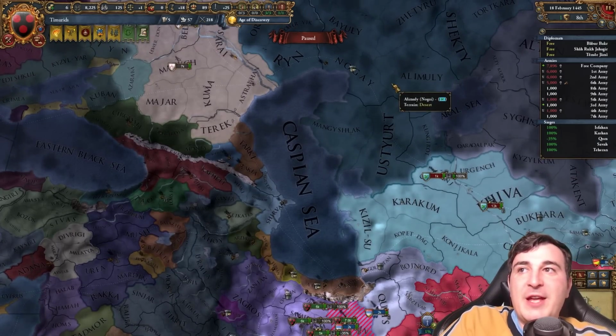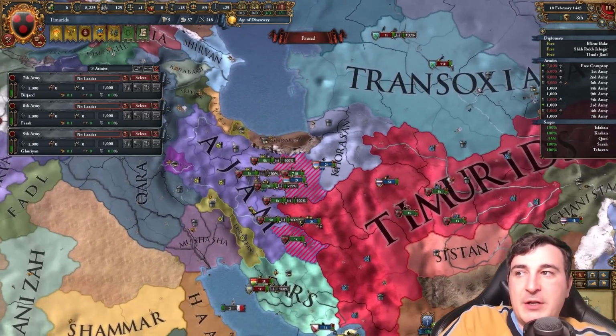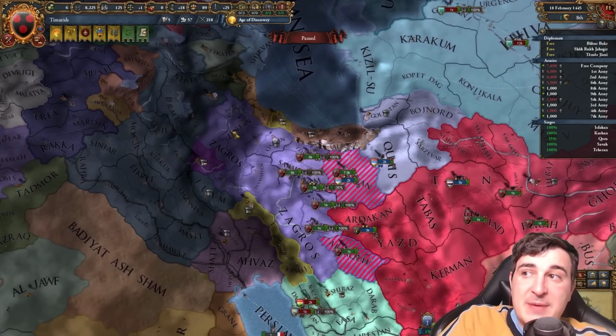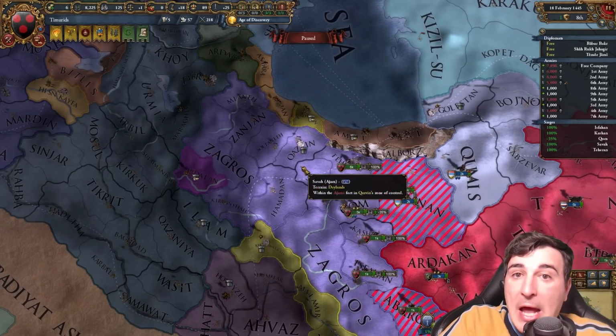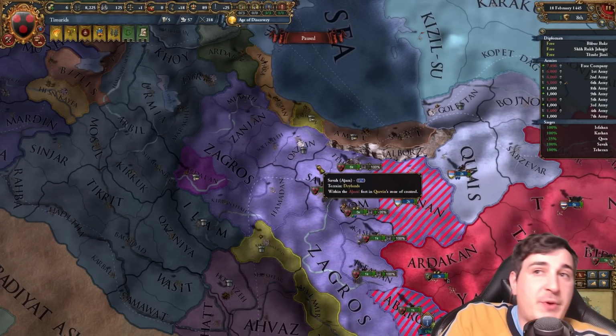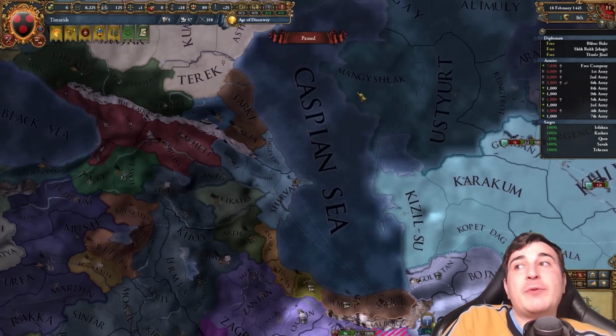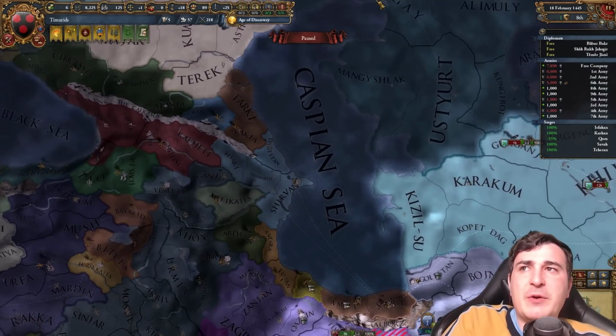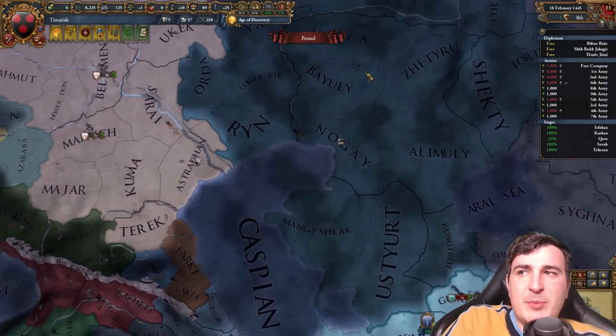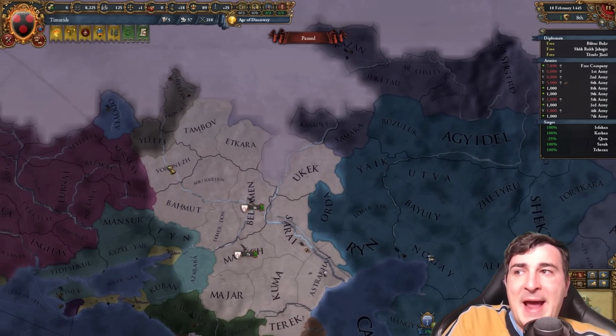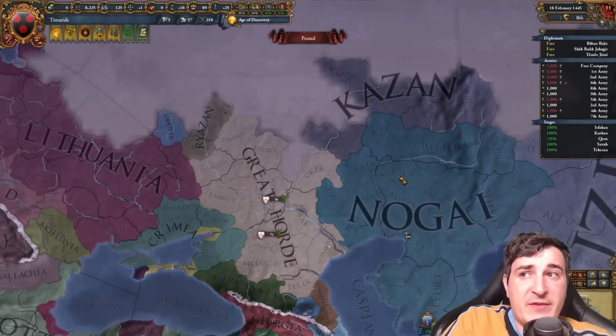And unfortunately, they did ally Nogai, so we have to fight the Nogaians as well. It can happen sometimes that the Ajam gets no allies, which would be the most optimal situation, but of course, it's up to you if you want to restart until they get no allies. I think it's even okay with Nogai, because we can maybe even take a couple of provinces from Nogai to expand afterwards into the Russian areas whenever we border them, right?